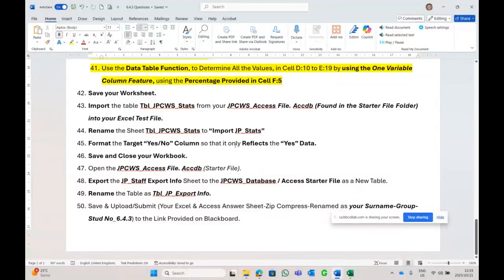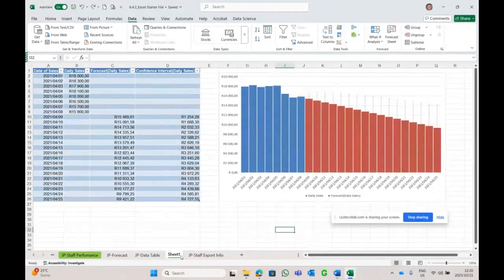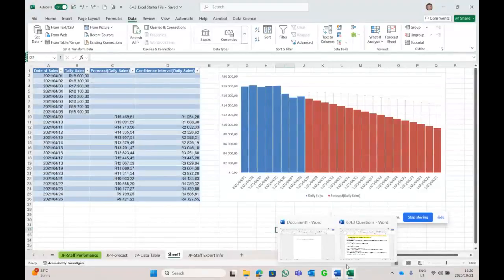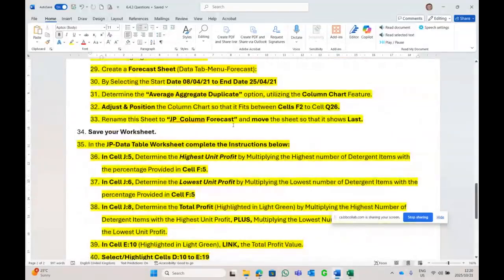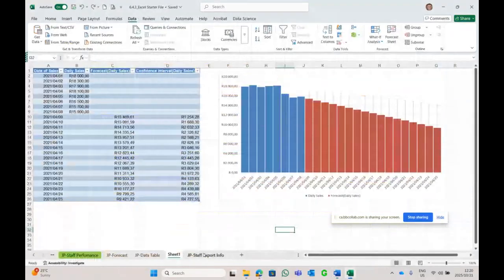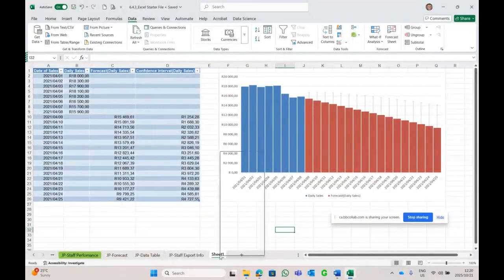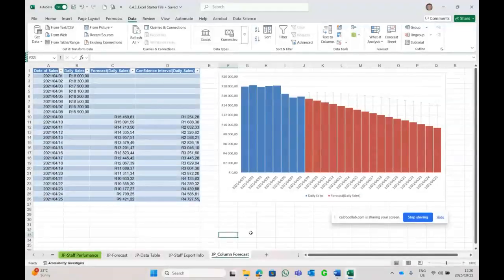Okay, so right, step 1. We done? Rename sheet. Didn't they want us to rename the sheet to something? Let me just see. The forecasting sheet, didn't we rename it to something? Rename the forecast. I'll call the JP column. I thought so. And move it to the end. Copy. Move the sheet to the end. Right click. Rename, Control V. There we go. I'm thinking now.